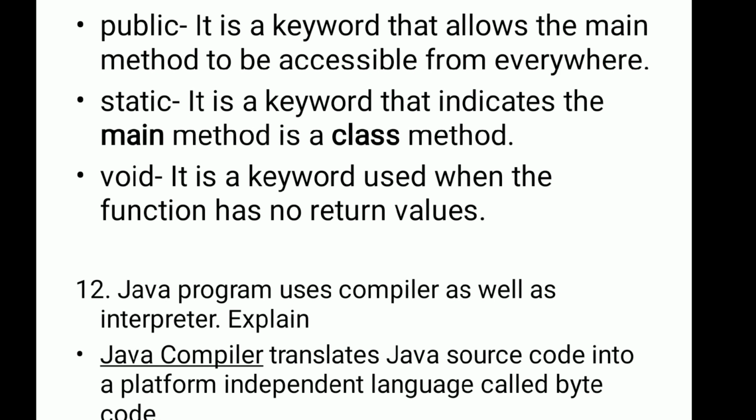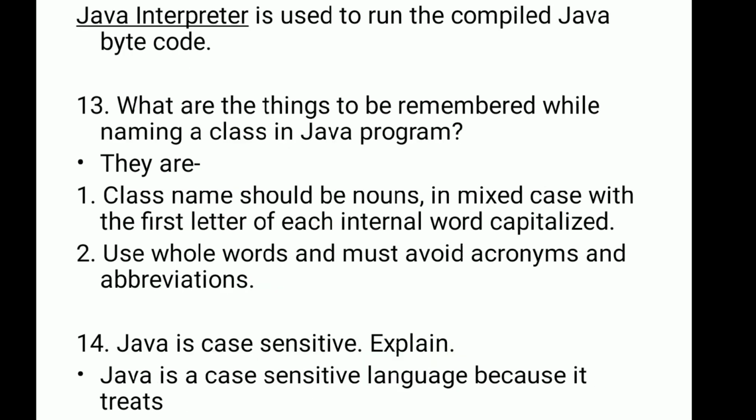Your 12th question is, Java program uses compiler as well as interpreter. You need to explain this term. So there you can write, Java compiler translates Java source code into a platform independent language called bytecode. And Java interpreter is used to run the compiled Java bytecode.